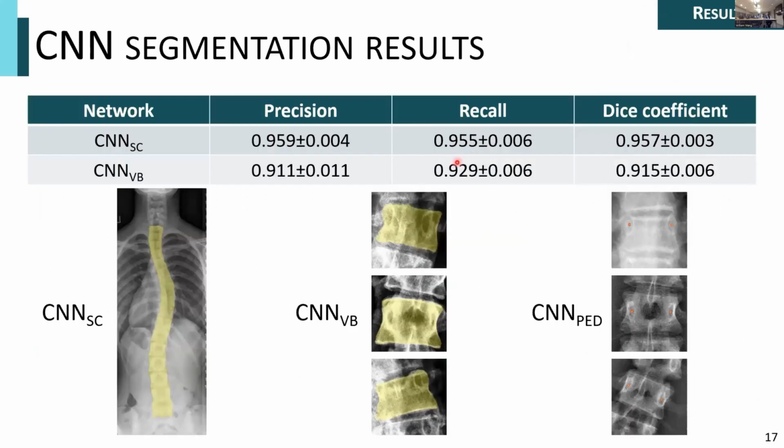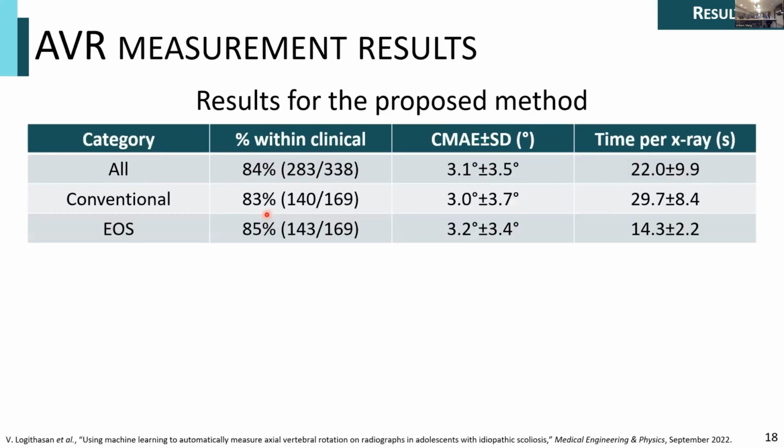Moving on to results, you can see examples of segmentations for all 3 networks at the bottom here. Summing up the table, we achieve a value of 0.91 for all 3 metrics in both cross validations. But again, perhaps more important are our AVR measurement results. If you look at the first row here, we achieved 84% of measurements within clinical acceptance with a 3.1 degree circular mean absolute error, indicating high accuracy. The measurement time per X-ray was 22 seconds, which corresponds to a 1.4 second measurement time per vertebra. This does improve upon the average 30 seconds it takes an experienced rater to manually measure one vertebra.